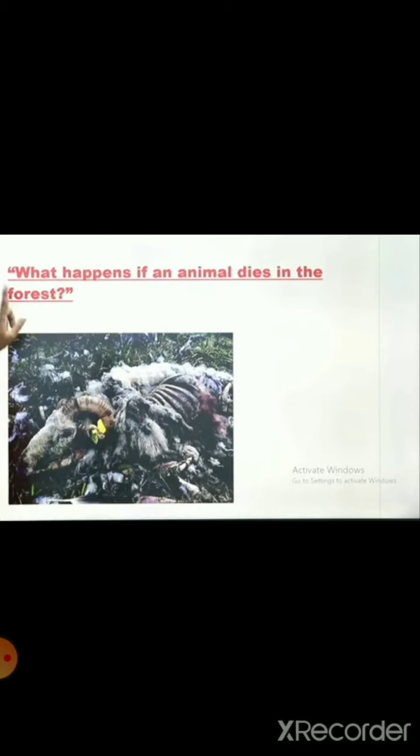अब यहाँ फॉरेस्ट में कोई लोग तो जाके उन एनिमल्स को उठा के बरी नहीं करेंगे, है ना? तो क्या होगा? Obviously that type of animals will be buried there by their own, and with the decomposers they will be decomposed. These animals, dead animals or decaying animals will be decomposed.